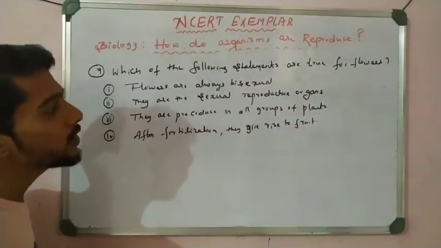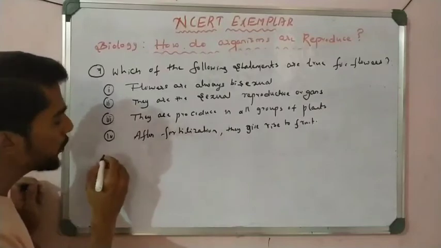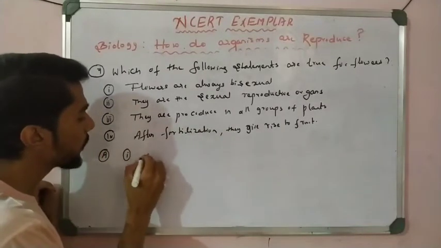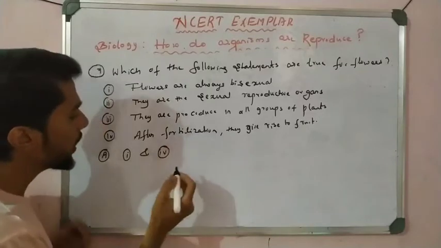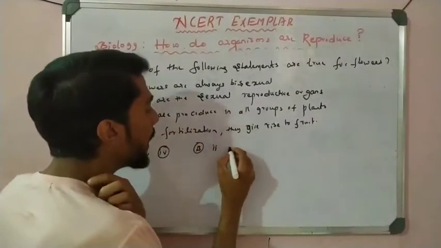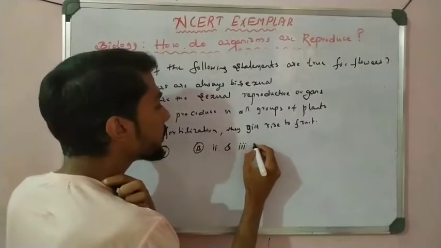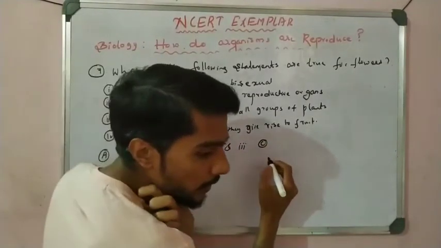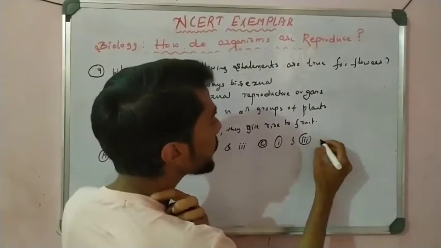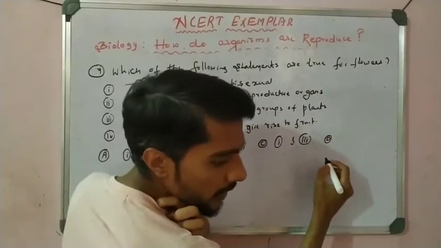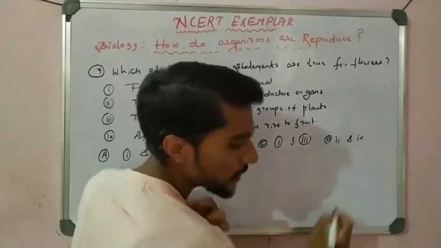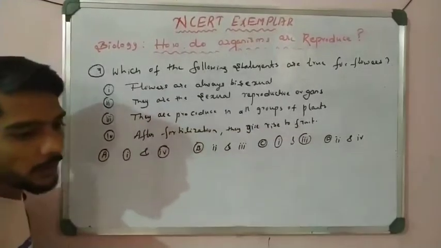Now let us see which statement is correct. Option A says that statements 1 and 4 are correct. Option B says that 1 and 3 are correct. Option C says that 1 and 3 are correct. And option D says that 2 and 4 are correct. Okay, let us check one by one.